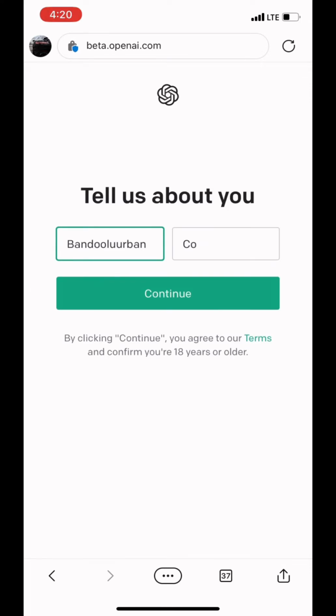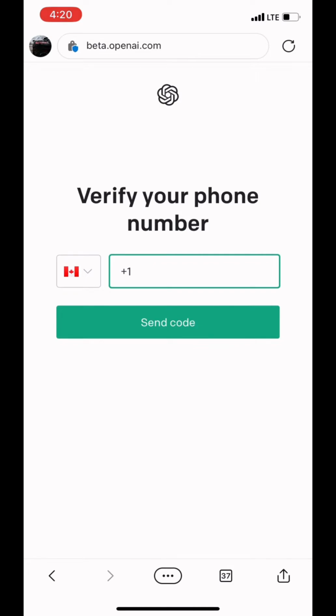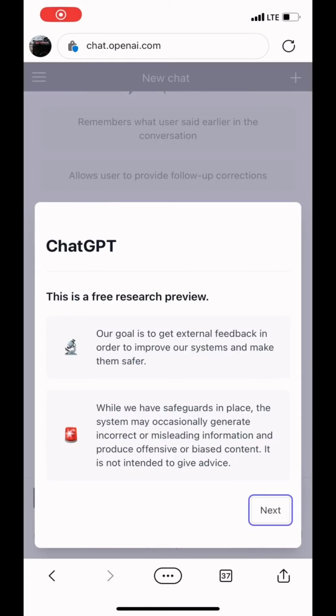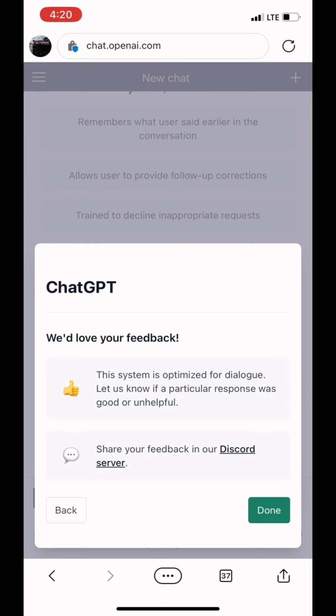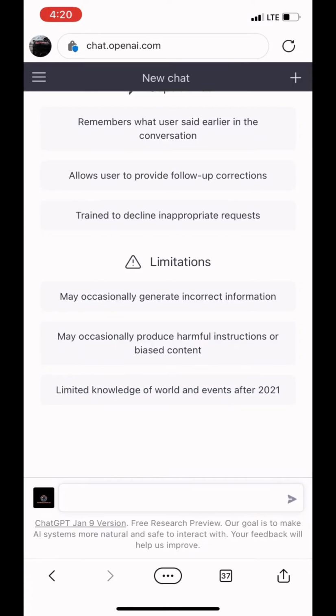Tell us about you, and that kind of stuff. Once you're finished verifying, it takes you to the main screen. And here's the main screen. It gives you a bit of instructions, a bit of warning about some of the malfunctions of this AI system because it's not perfect, right? You can also join their Discord server to get a lot more information.